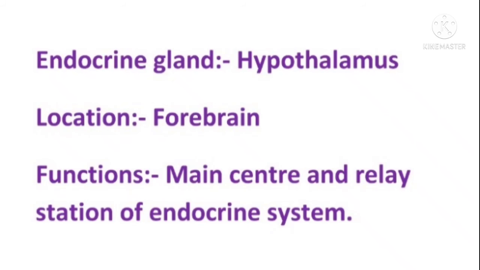The first gland is the hypothalamus. It is located in the forebrain. Its main function is that it is the main center and the relay station of the endocrine system. Relay station of the endocrine system means it is receiving something and then it is waiting, and then that message or information is passed. So it is the main center.